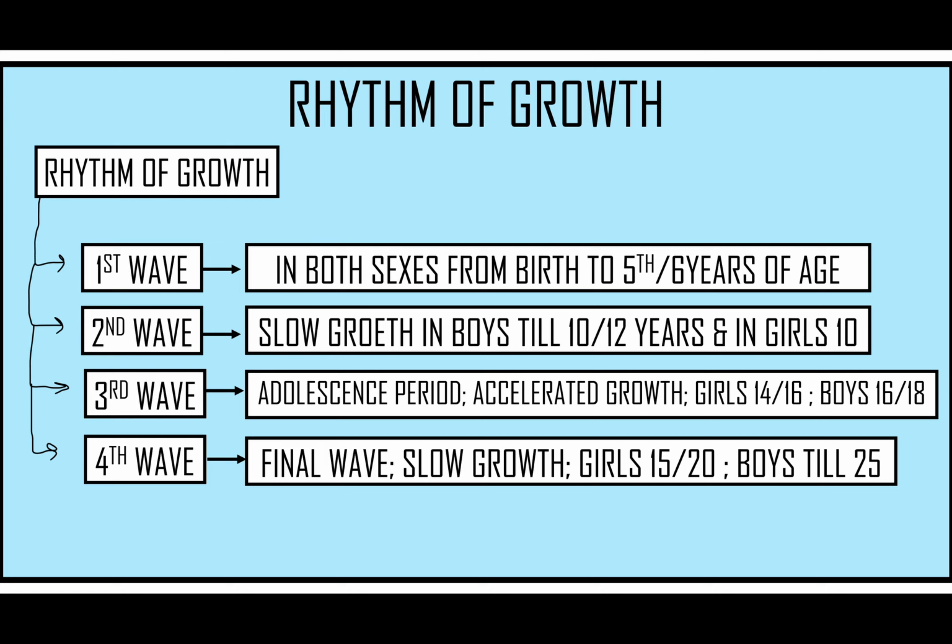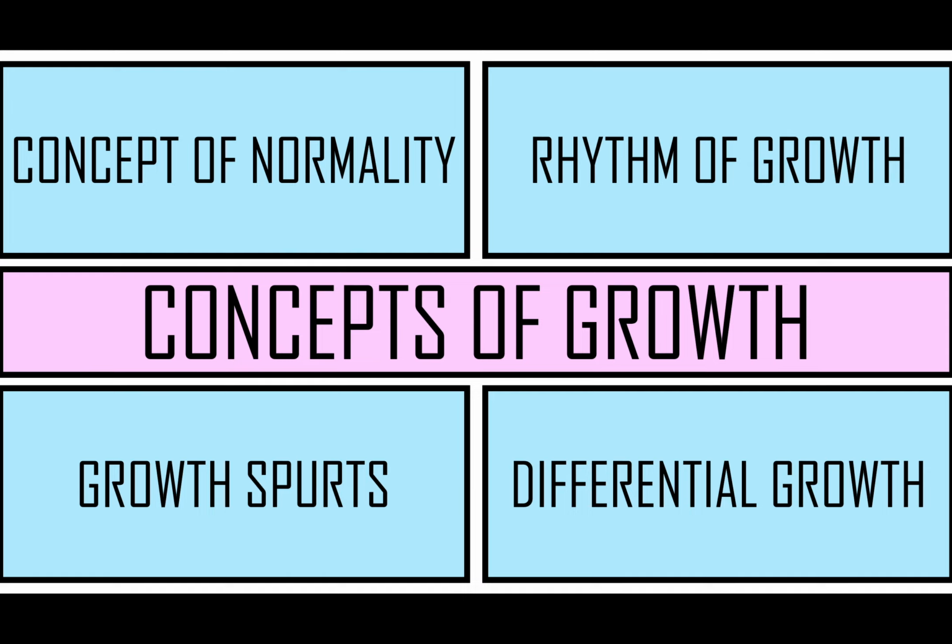So the rhythms of growth, as we said, are in the form of waves, and there are four important waves that are considered normal for the human body to undergo. The first one is accelerated, then the second wave is slow growth, the third wave is accelerated or rapid growth, and the fourth wave is slow growth. So this was all about the rhythms of growth.